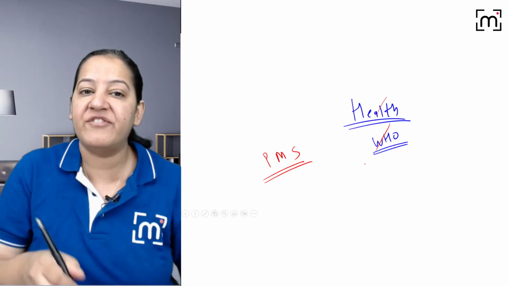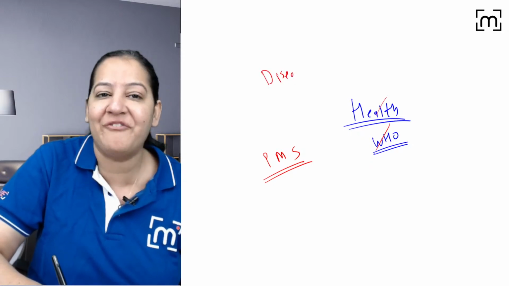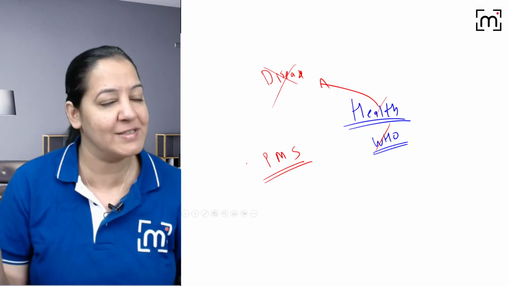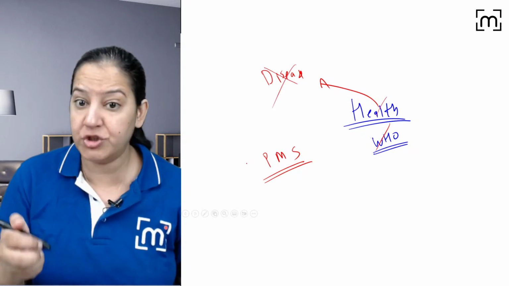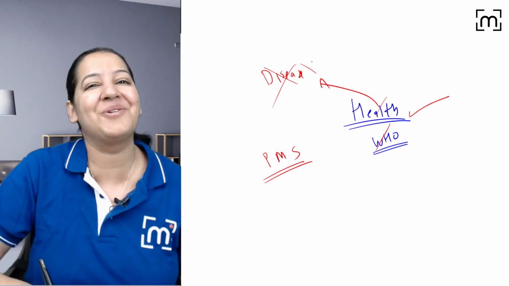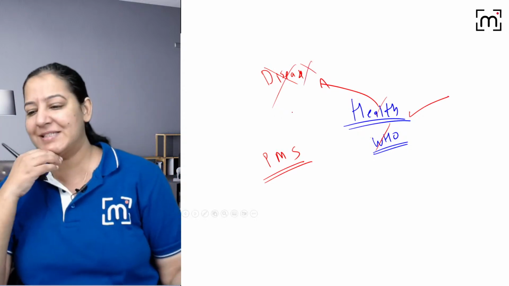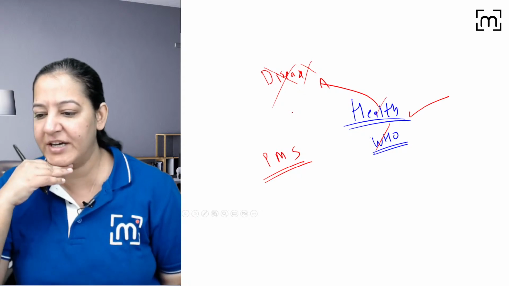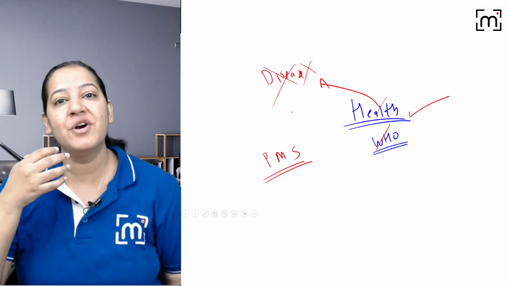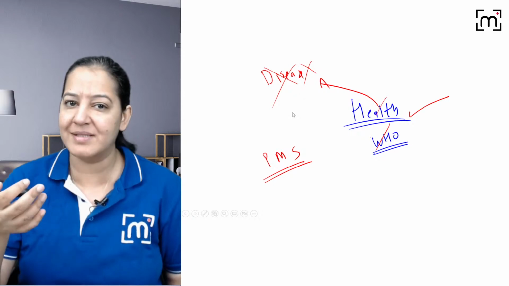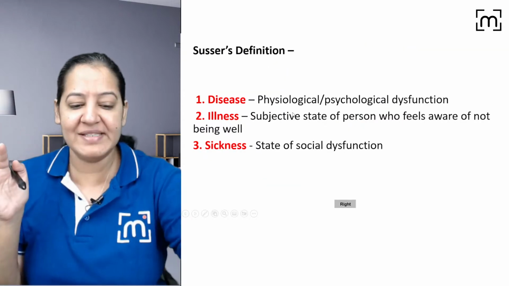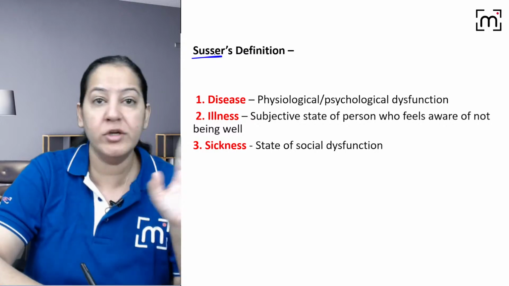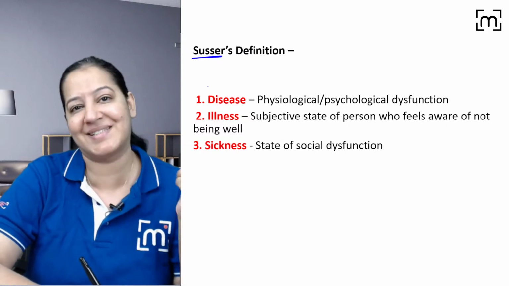Now I am asking you the definition of disease. The opposite of health is disease, right? So WHO has not defined disease. WHO has defined health, but WHO has not defined disease. Can you tell me what a disease is? Anyone of you? Nardeep, Sarita, Gajanan, Aditya, anyone? What is a disease? Can you define it in your words? Okay, so the exact definition of disease is given by an epidemiologist known as Susser. So WHO has not defined disease, but Susser has defined disease.